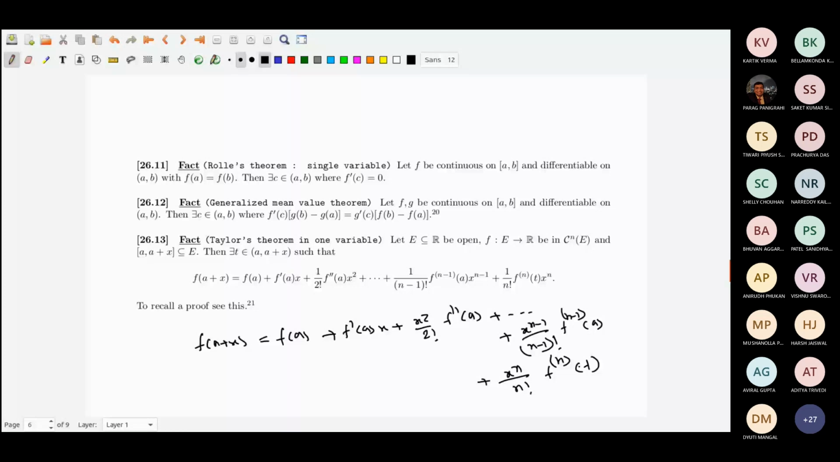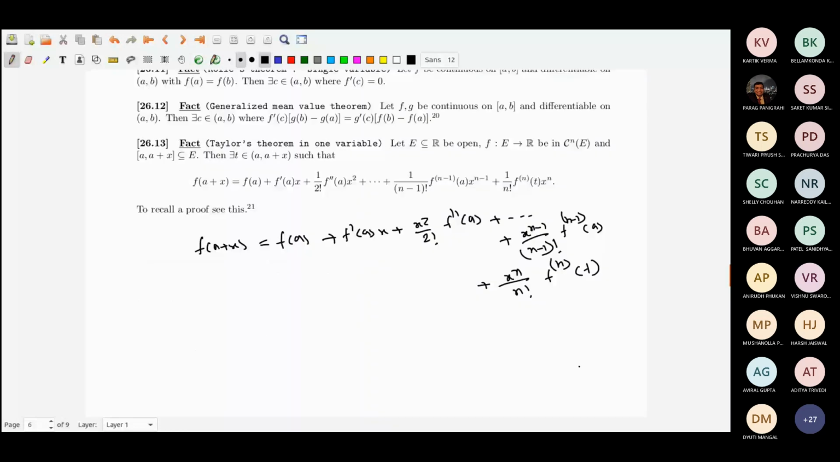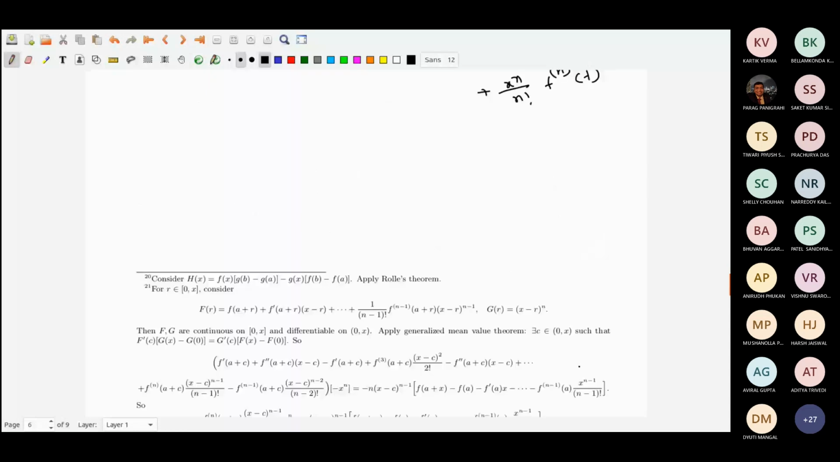The proof of Taylor's theorem, if you do not recall it, is noted below. It very cleverly uses the generalized mean value theorem, and the proof of the generalized mean value theorem comes from Rolle's theorem. It's written over there if you want to see it. But that's in one variable.